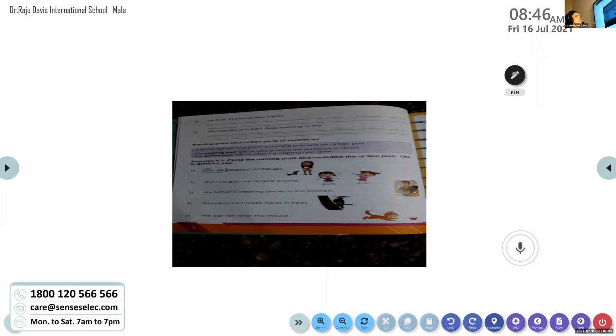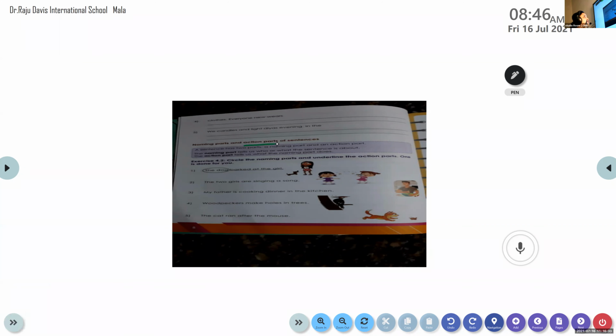Do you remember? Naming words or nouns are words that are used as names for people, places, animals, and things. Do you agree with that? Yes. Okay, very good.